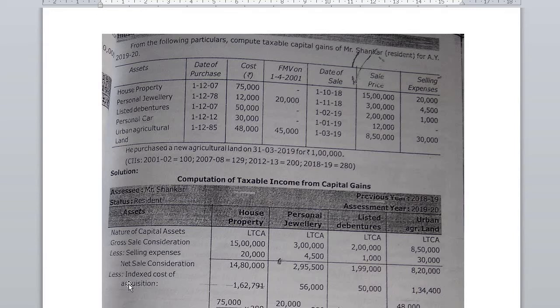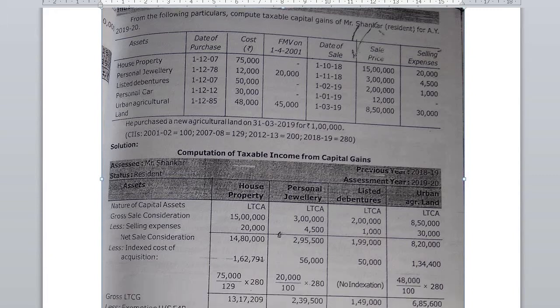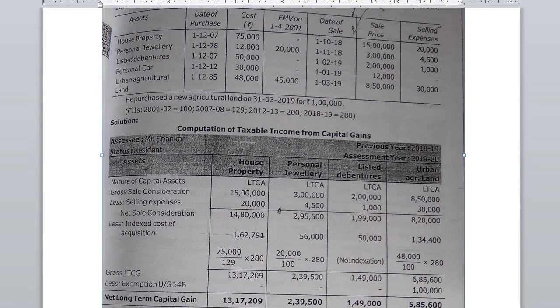From that you have to deduct indexed cost of acquisition. All are capital assets, so index is applicable except for debenture. So you know the formula to calculate indexed cost of acquisition. Please note down the indexed cost of acquisition formula: cost of acquisition divided by acquired year index, into sales year index.